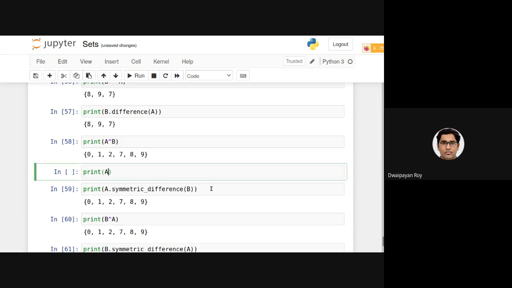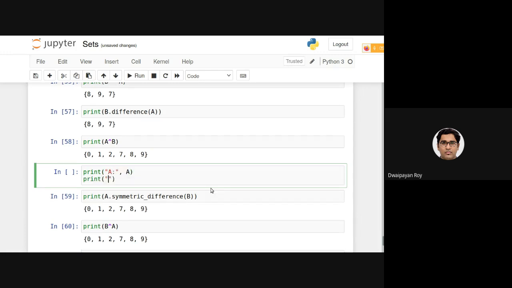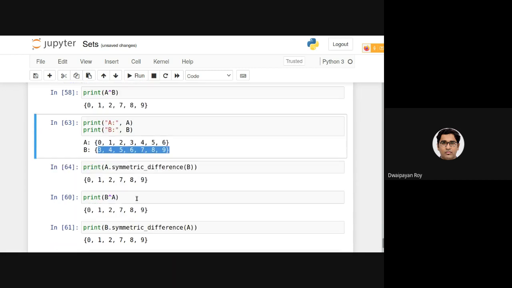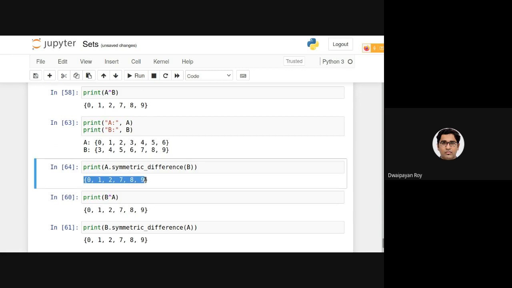So that's exactly what is happening here. Print A. Now, if I apply this, the common elements are basically 3, 4, 5, right? Using this symmetric difference, we can remove these common elements and get only the items that are unique to the individual sets.